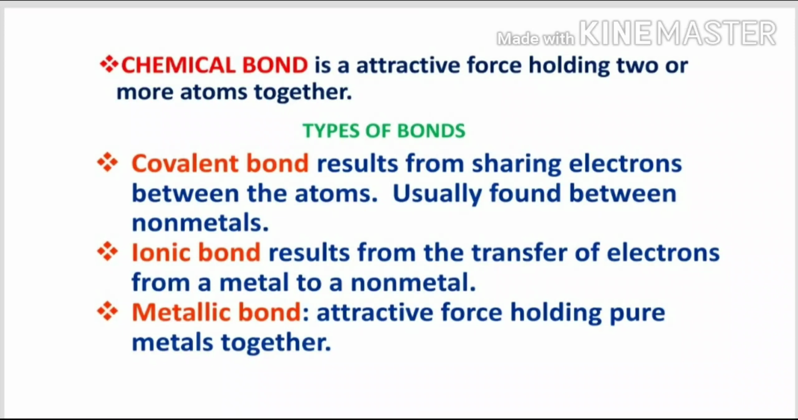And what is an ionic bond? An ionic bond results from the transfer of electrons from a metal to a non-metal. And one more bond is the metallic bond. It is an attractive force holding pure metals together. Today we are going to discuss the covalent bond.